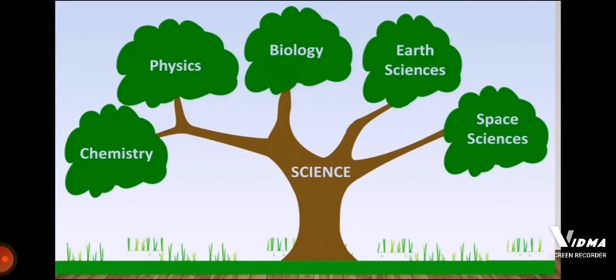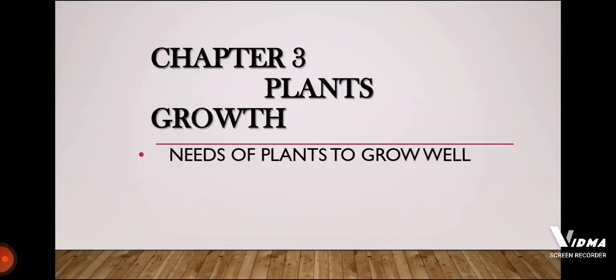So students, I'm going to start your class from chapter 3. So take out your science textbook and open page number 53. That is chapter number 3 about the plant's growth. I hope you all have opened your book. It's page number 53. Now come to the title. This chapter is about the plant's growth. And what are plants? Plants are living things. So this chapter 3 is related to biology.